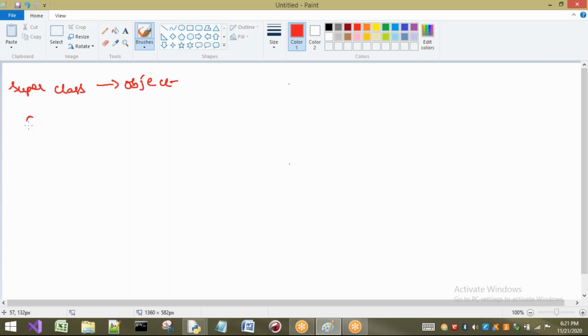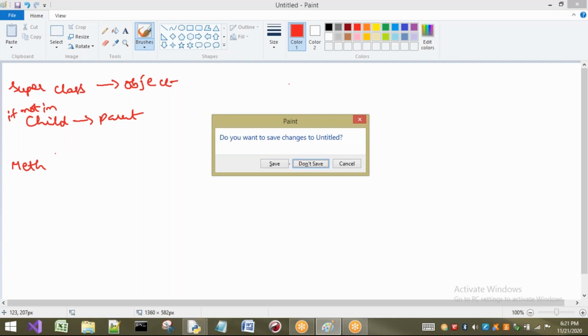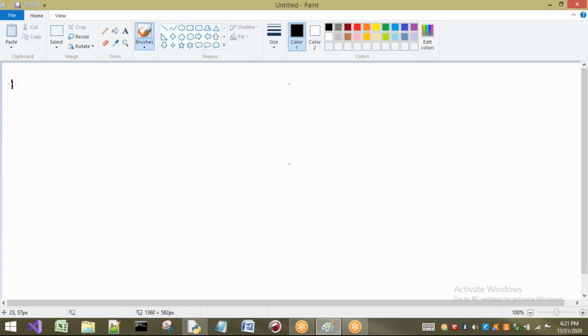If it is not there in the child, then only it will go to the parent. If not in child, it will go to parent. Now, to understand which method has to be executed when we have multiple levels of inheritance, the concept we use is method resolution.